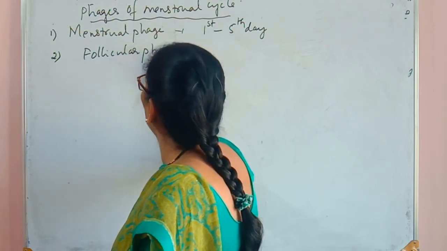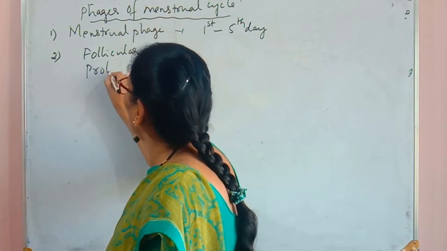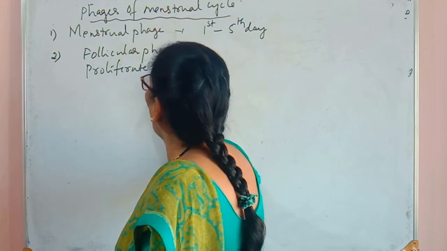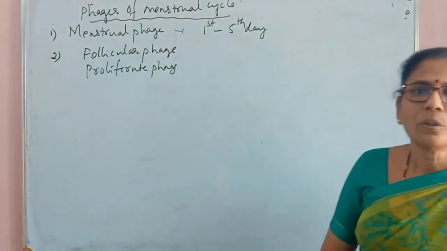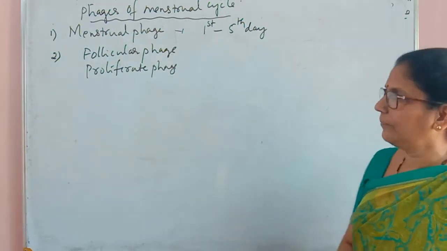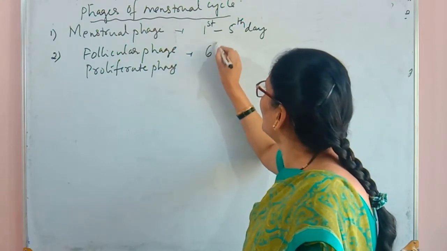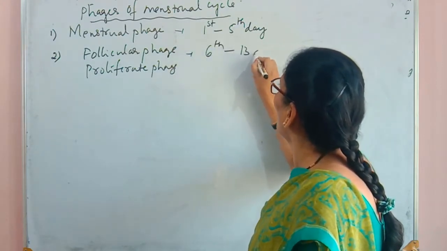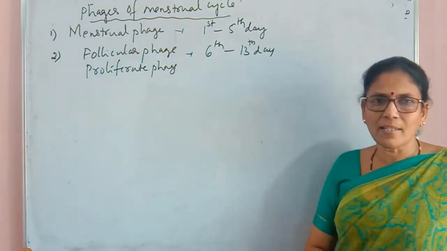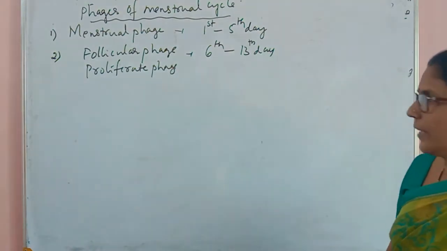The second phase is follicular phase, which is also called the proliferative phase, or we may also use one more word for this phase, that is pre-ovulatory phase. This period takes place between the 6th day to 13th day of menstrual cycle.